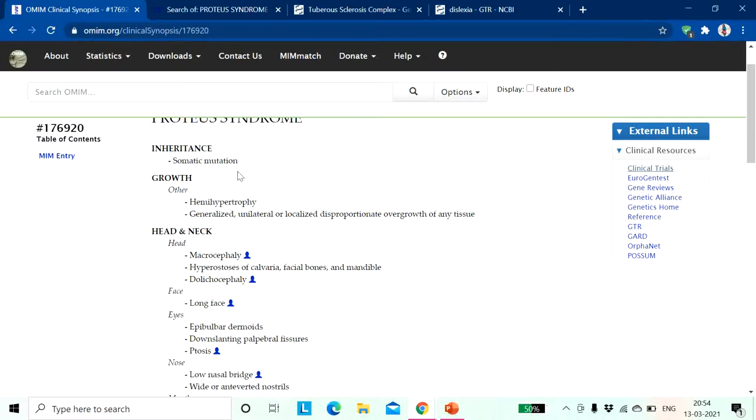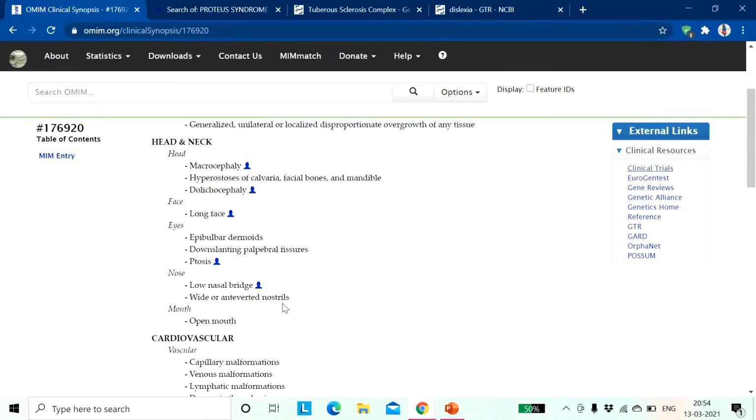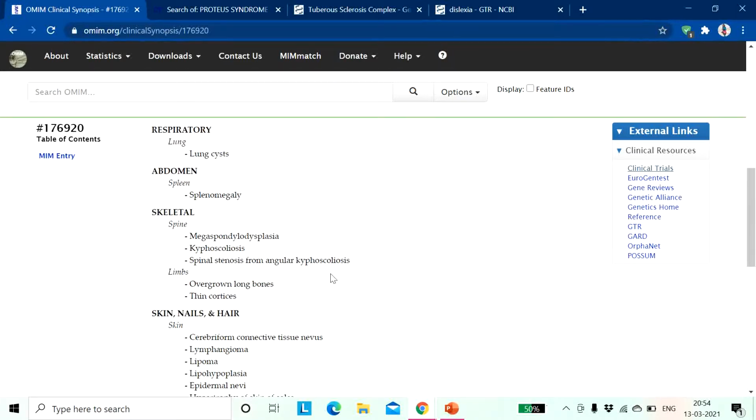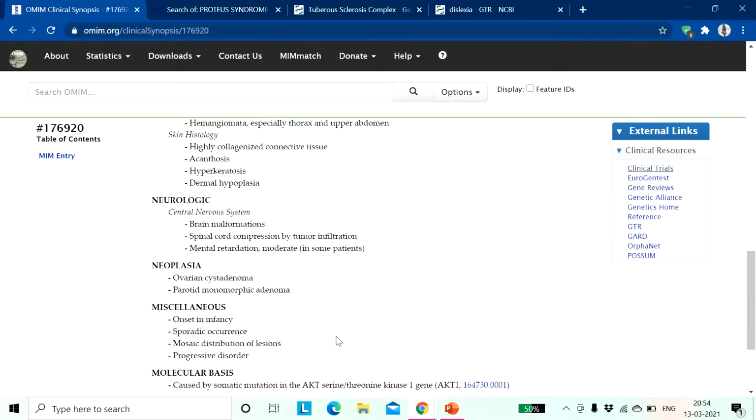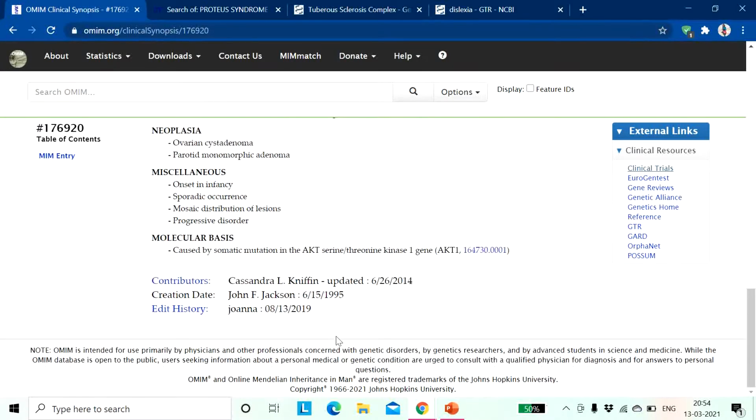I have told you that it is the dominant one or the recessive one, whether they are X-linked or autosomal. So this is basically a somatic mutation, with different growth patterns, and different effects on head and neck, vascular system, skeletal system, skin, nails, hair. These are the different effects of this particular disease. You can know this from this web server.